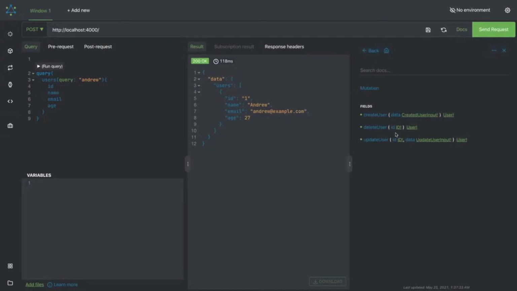Create user, update user, delete user, create post, update post, delete post, create comment, update comment, delete comment. These all can be a mutation. I mean, these are just basic examples, and these are some custom types we are exposing here, right? Create user, delete user, and you can call these mutations same as query.